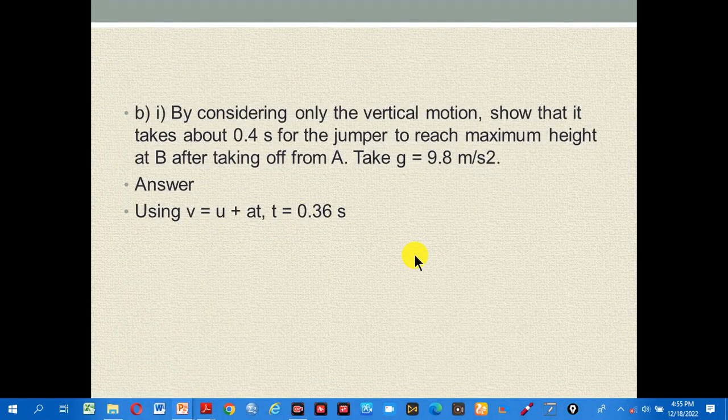And also B1, by considering only the vertical motion, show that it takes about 0.4 seconds for the jumper to reach maximum height at B after taking off from A. Take gravity as 1.8 meters per second square. The answer is, using this formula, t is equal to 0.636 seconds.